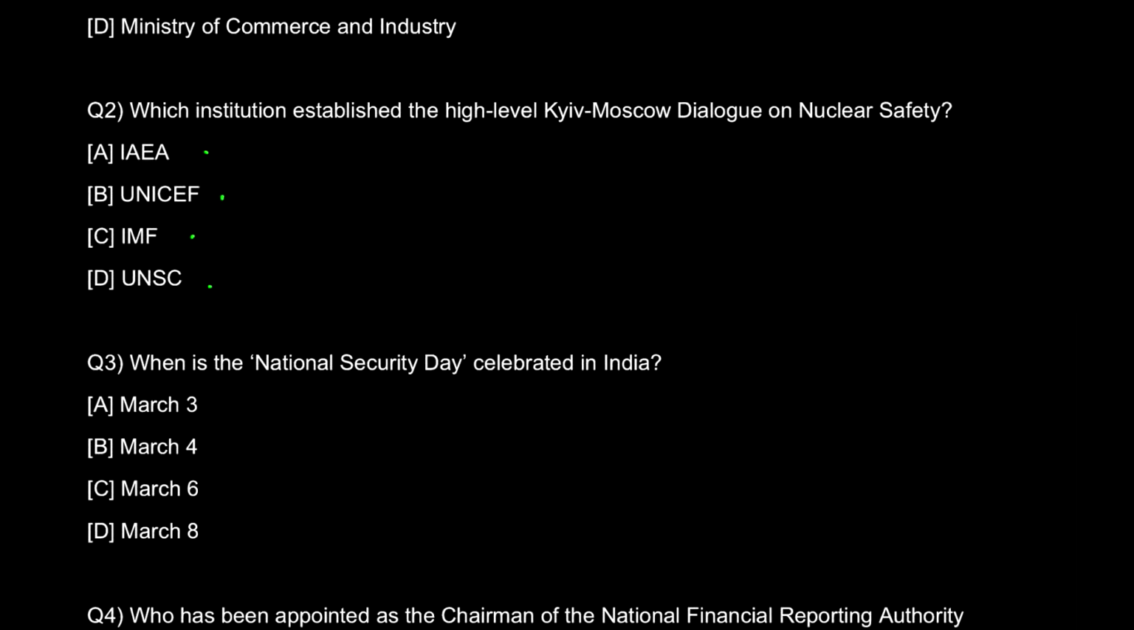I'm going to tell you the answer here. The answer is option A, which is IAEA, that is International Atomic Energy Agency. This has successfully established the high-level Kiev-Moscow dialogue on nuclear safety, announced by the director of that agency. Now let me tell you, you don't have to remember the directors as of now because it can be a little hectic, but at least know the full form of all of these things.